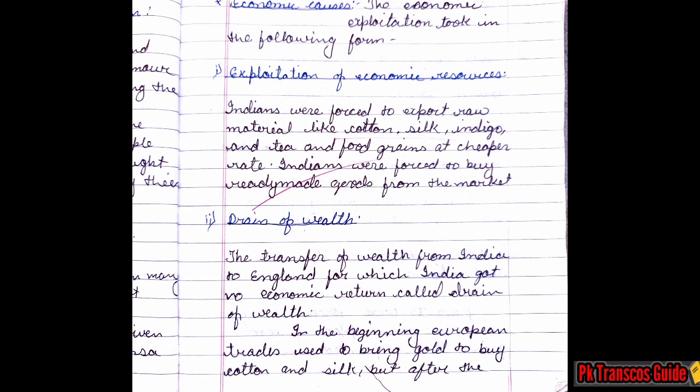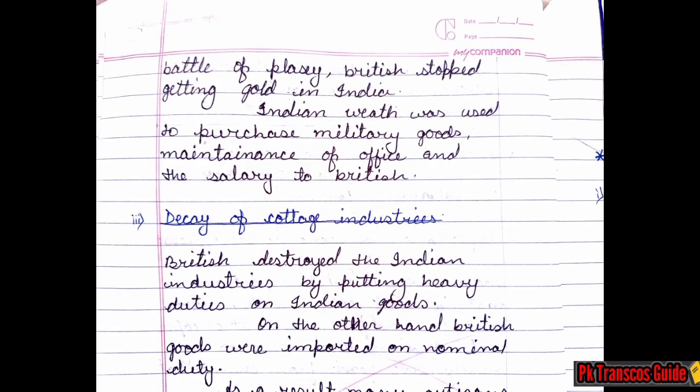Second is drain of wealth. First, exploitation of economic resources था. अब second सब topic है drain of wealth. The transfer of wealth from India to England, for which India got no economic return, is called drain of wealth. In the beginning, European traders used to bring gold to buy cotton and silk. But after the Battle of Plassey, British stopped bringing gold to India. Indian wealth was used to purchase military goods, maintenance of office, and salary to British.